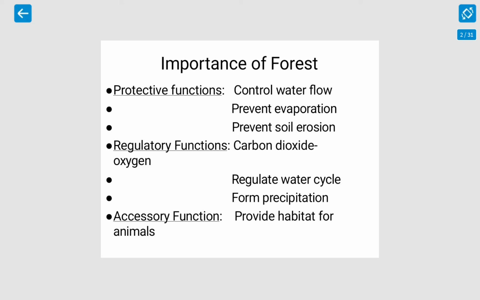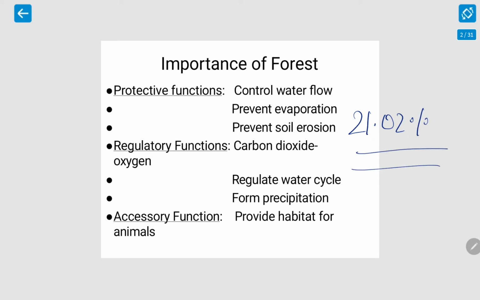So in India, only 21.2% of land is under forest. So this is very less, okay. It should be at least 30%. We fall short of the minimum due to reckless deforestation that has been going on for decades. Due to rapid industrialization and urbanization, these trees are cut down. Deforestation is happening because of the overgrowing population.